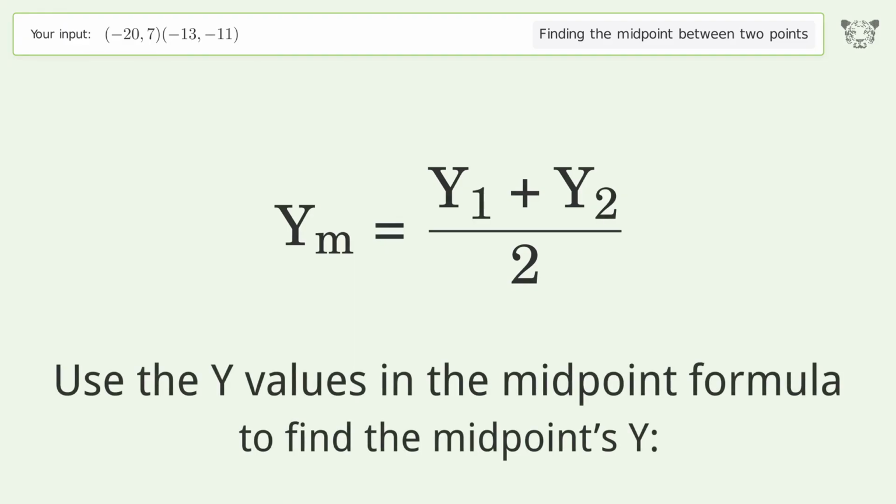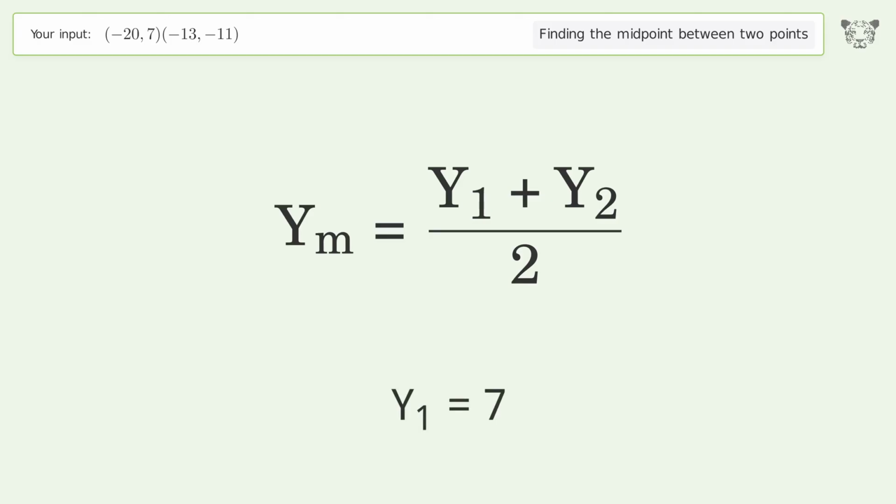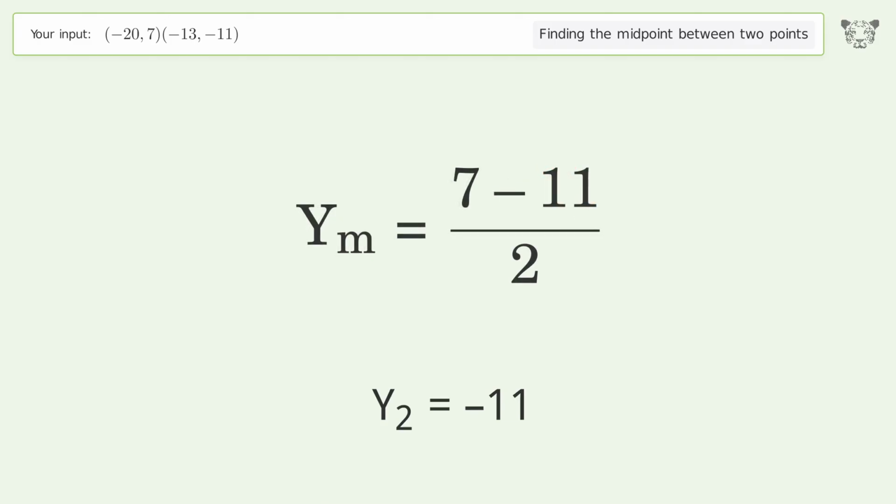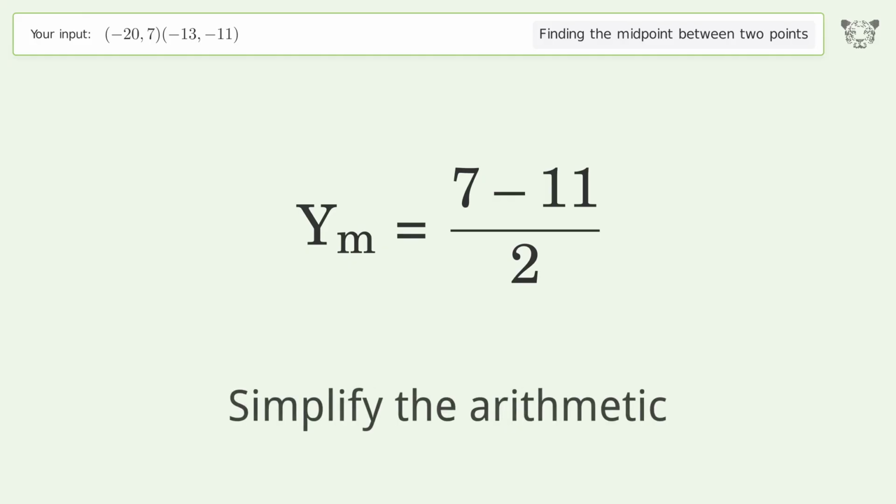Use the y values in the midpoint formula to find the midpoints y. y1 equals 7. y2 equals -11. Simplify the arithmetic.